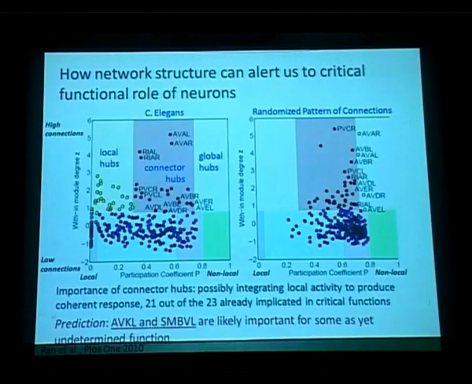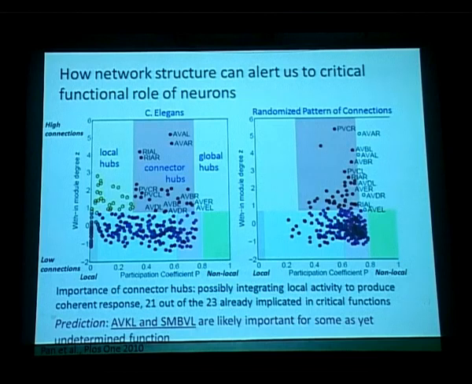The reason why we went into this work is based on some previous work that we have done in collaboration. So in that PLOS paper, what we had done is we have looked at modularity in the neuronal network structure of C. elegans, and we have used the structural analysis to identify critically important neurons.